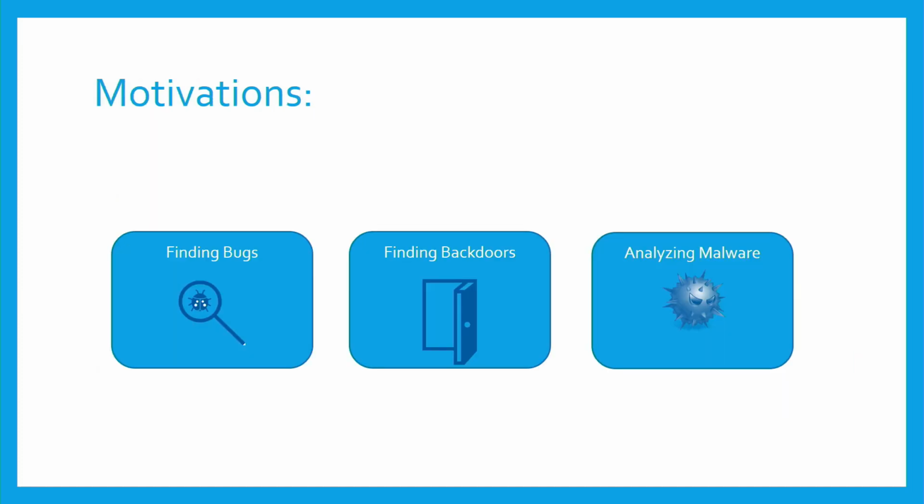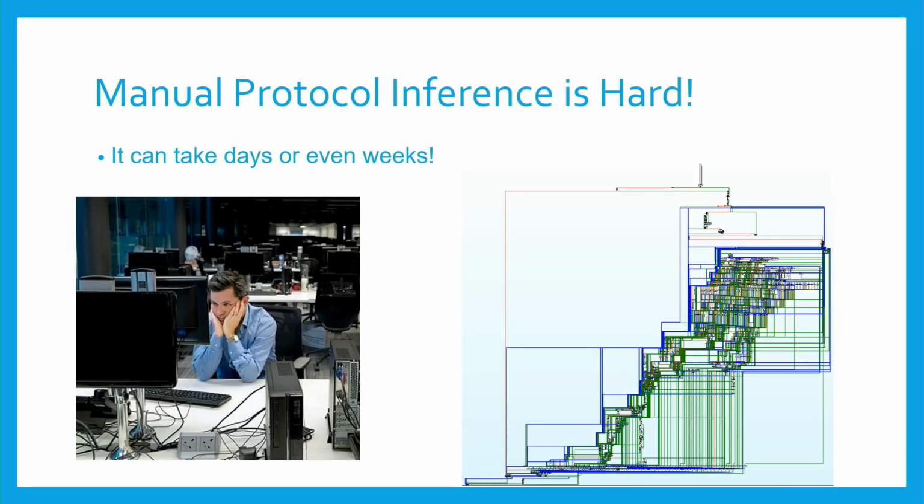The motivations for protocol inference are finding bugs in protocol implementations. It can also be useful for finding backdoors installed by an attacker before program delivery. And it can also be useful for researchers who want to analyze a malware found in the wild in order to learn its protocol. Manual protocol inference is possible, but it is difficult, and it can take even a sophisticated researcher days or even weeks. This is because programs that communicate in the network usually do a lot more than just composing and receiving messages.